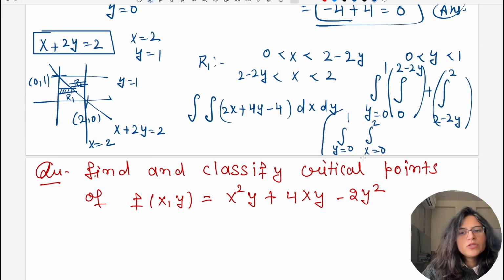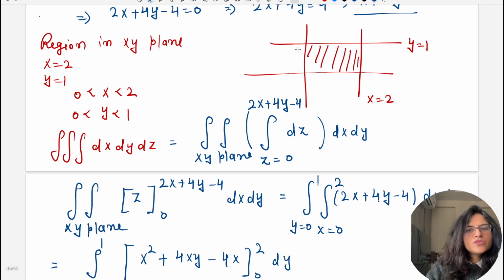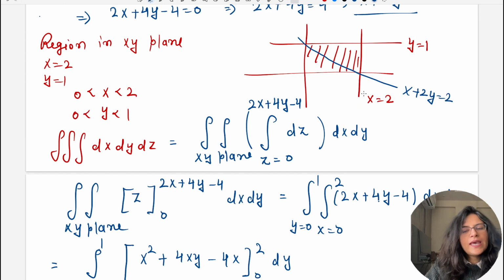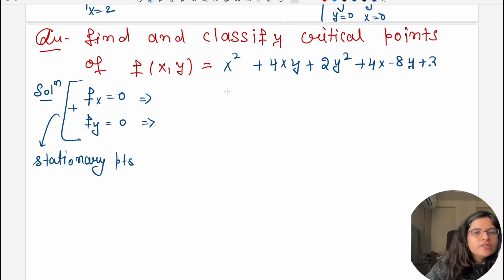तो ये कंफ्यूज मत होना कि मैंने इस स्ट्रेट लाइन को क्यों इंक्लूड नहीं किया इन अवर रीज़न, because even if you include that straight line, even if you include the straight line x plus 2y is equal to 2, then also you will get the same limit as x from 0 to 2 and y from 0 to 1. All clear to all of you? Now this is our next question.